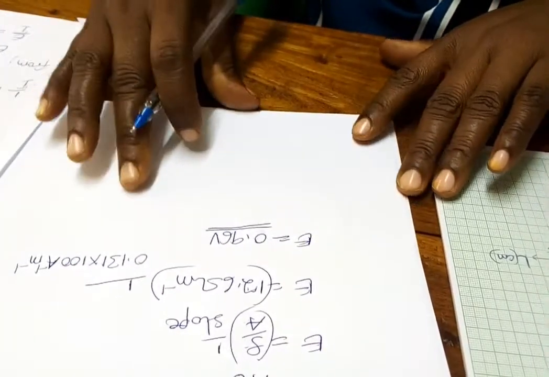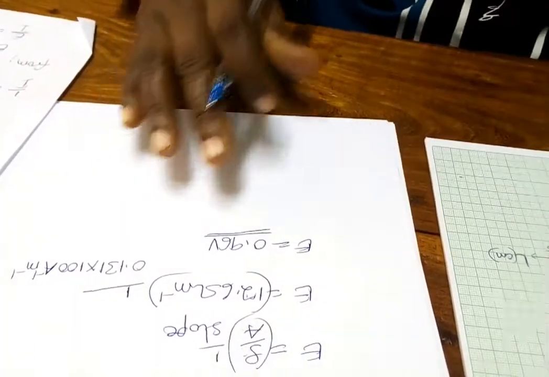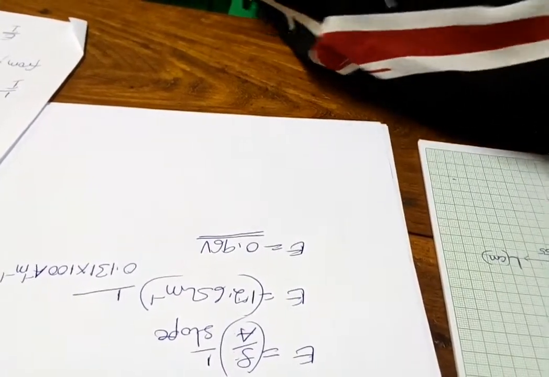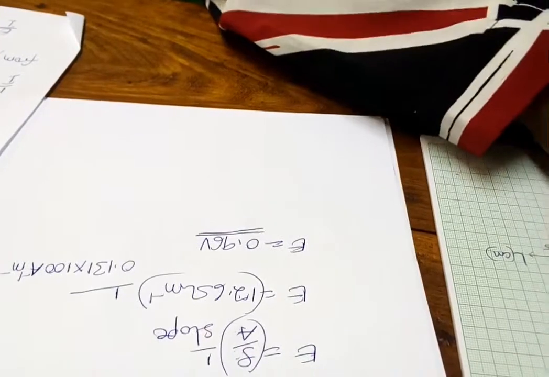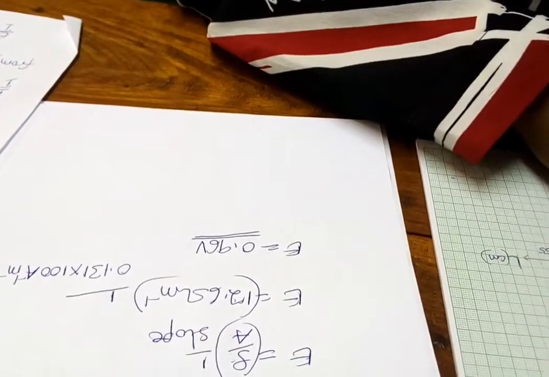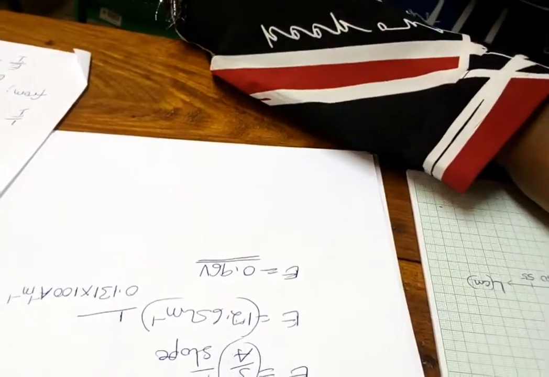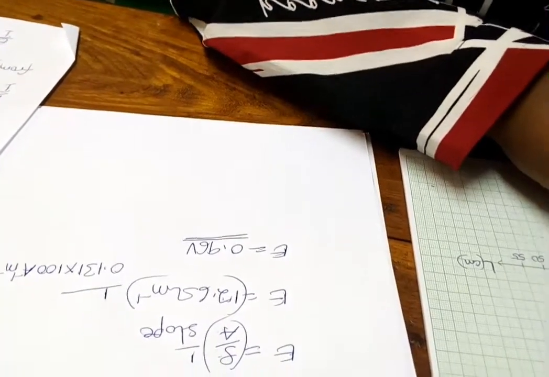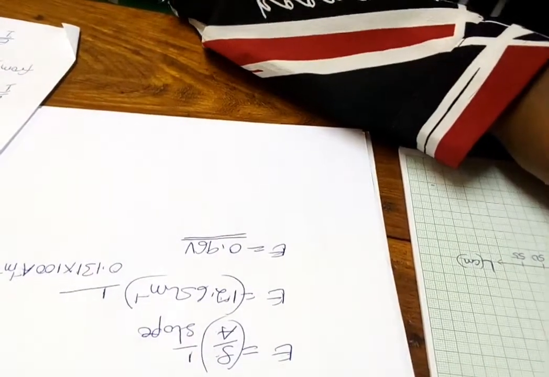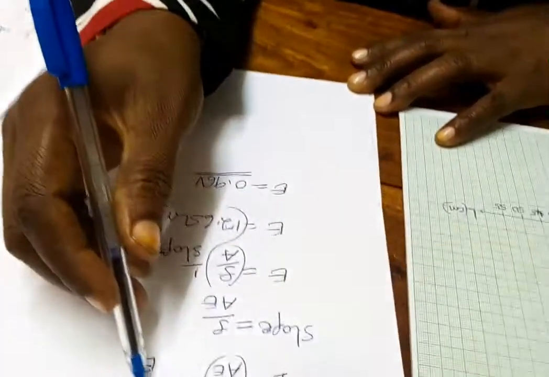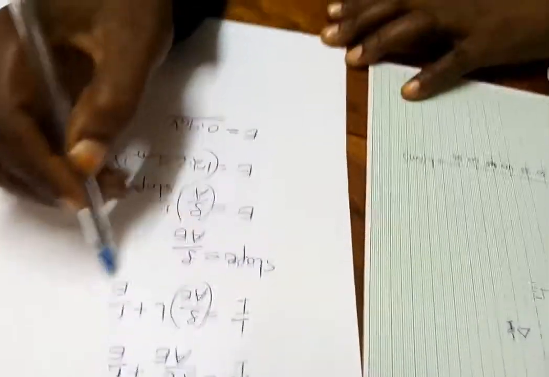After having the e.m.f of a cell, the question says to use the value of e.m.f obtained in part 3 and the value of the 1 over I intercept obtained in part 2 to determine the internal resistance of a dry cell. From the equation, the internal resistance can be obtained from the intercept of the graph.